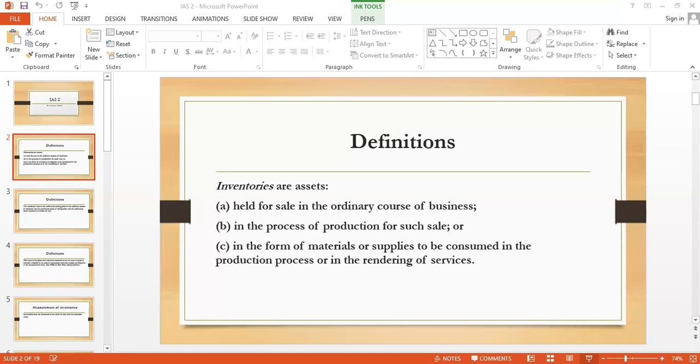Now, as I discussed, inventory is to be measured at the lower of cost or NRV, so sometimes NRV might be lower than the cost. In that case, we have to identify NRV and we have to write off this amount. So the cost of inventory may not be recoverable if those inventories are damaged. This is one of the reasons. Or if they have become wholly or partially obsolete, or if their selling price has declined. These are the reasons why NRV might be low. The cost of inventory may also not be recoverable if the estimated cost of completion or cost necessary to make sales have increased.